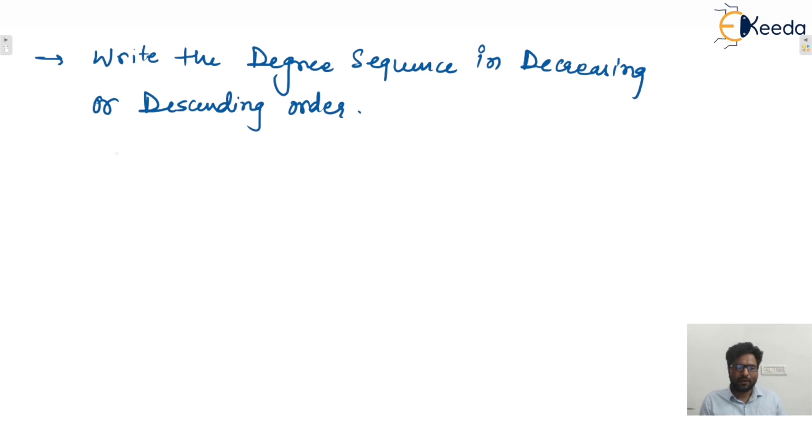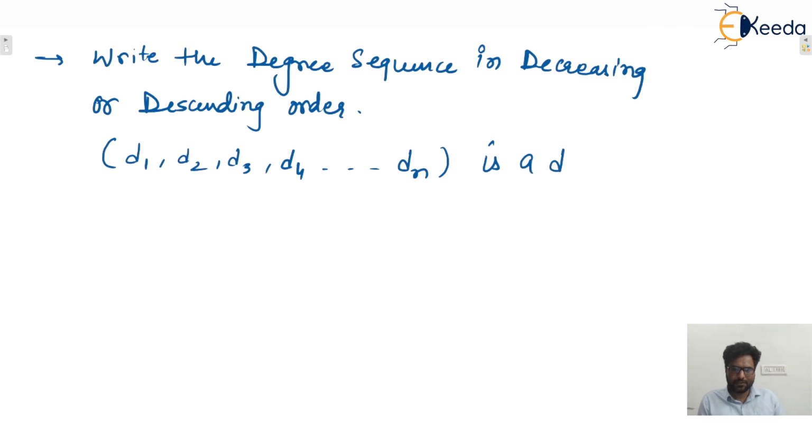And let's say after writing in descending order, this is the degree sequence, D1, D2, D3, D4, up to Dn, in descending order.